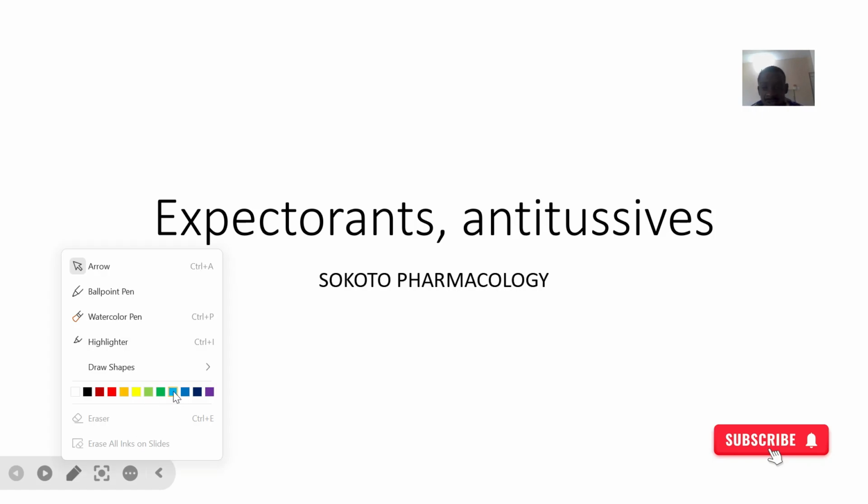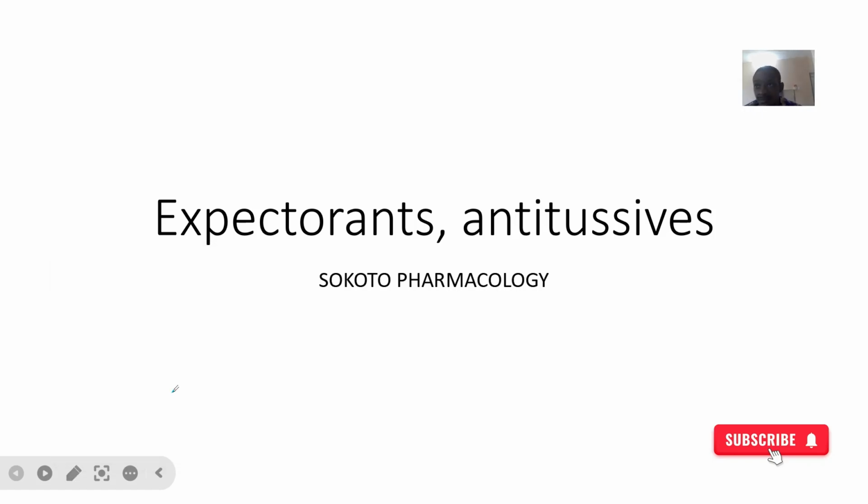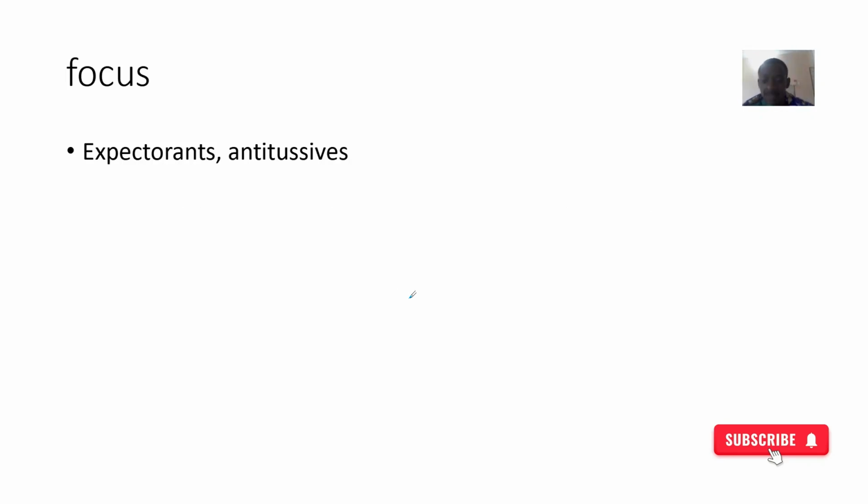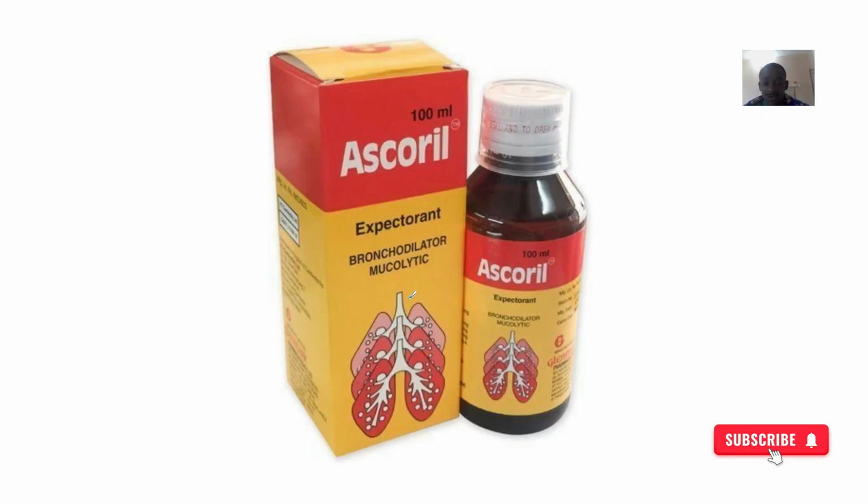Now for the next category of drugs, we'll look at what they are and examples of drugs that fall under this category. You should be looking at what are known as the expectorants, as one type, and another type known as the antitussives. So let's look at how they actually operate.